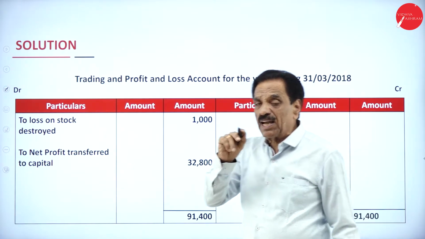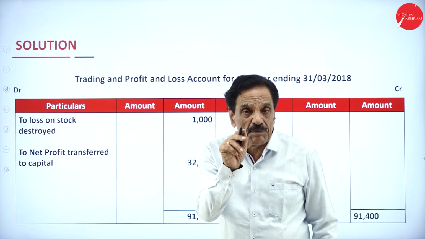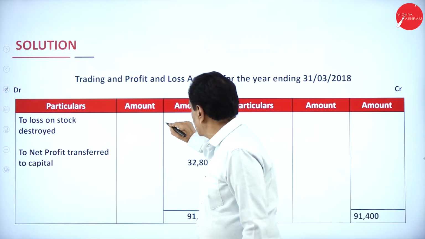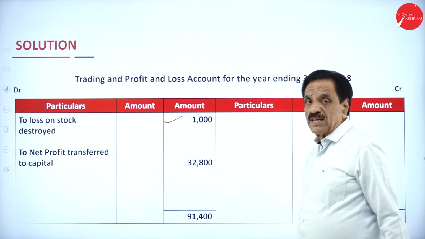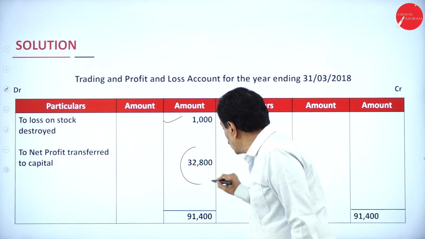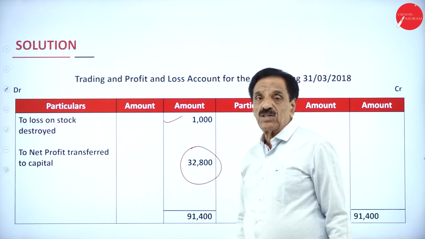You got stock destroyed of 4,000. How much admitted the claim? 3,000. How much is irrecoverable? 1,000. There is a loss on stock destroyed. If we bring out the difference, it will come to 32,800. What is 32,800?